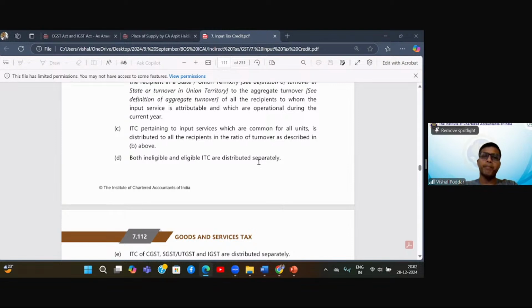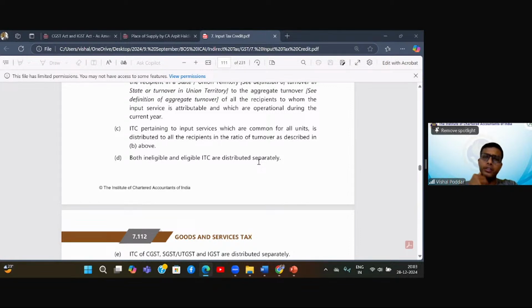So interestingly, now see, if I'm ISD, that is, I am the head office, I am receiving common bills. Now these common bills may also include bills for food expenses, which is blocked. I may have purchased any of those services which are in the section 17(5) list, on which ITC is not eligible.